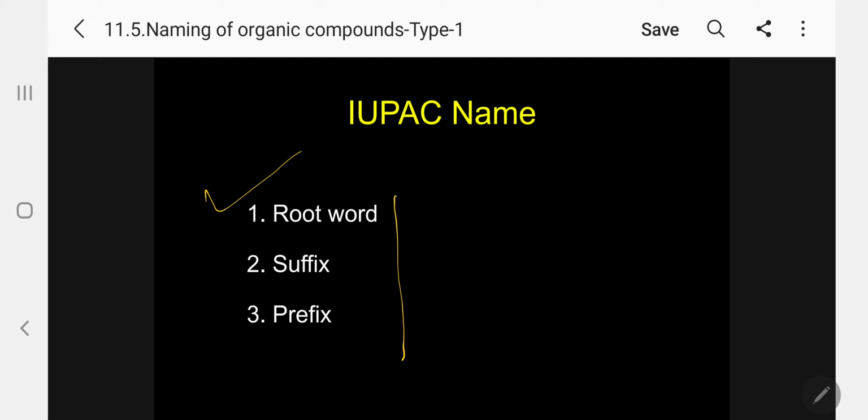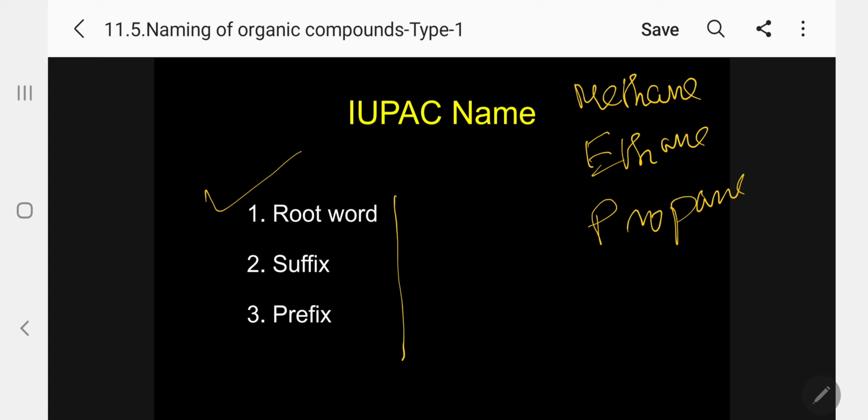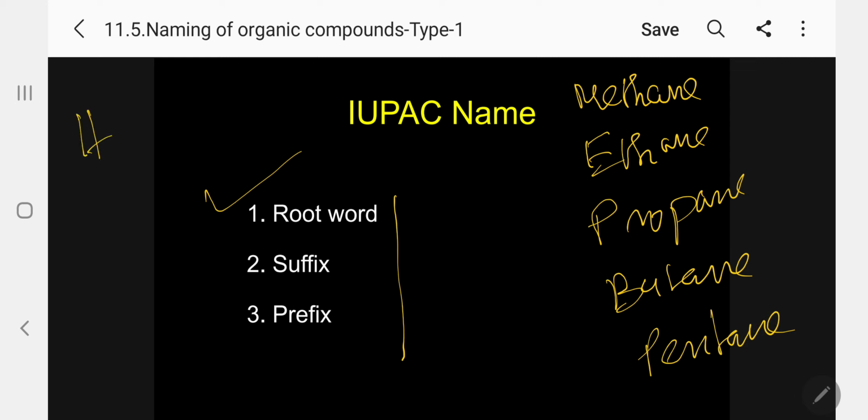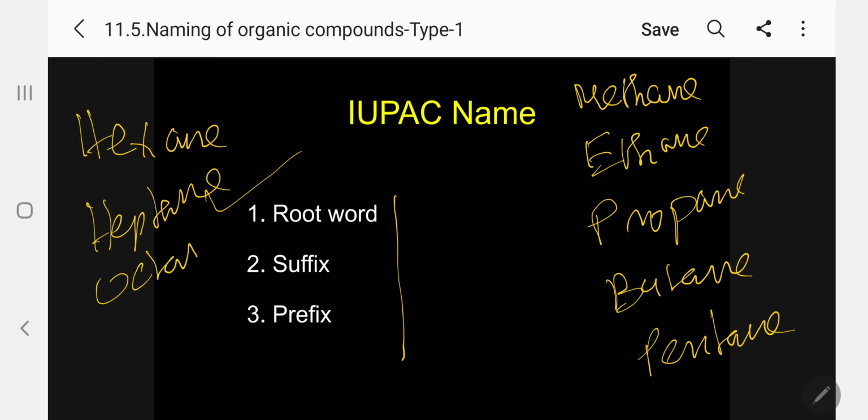All students, even from 8th standard, must know starting from methane, 10 members: methane, ethane, propane, butane, pentane, hexane, heptane, octane, nonane, and decane. Kindly follow.